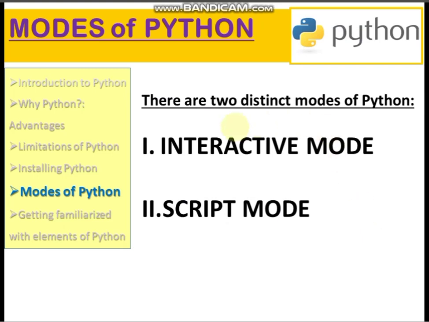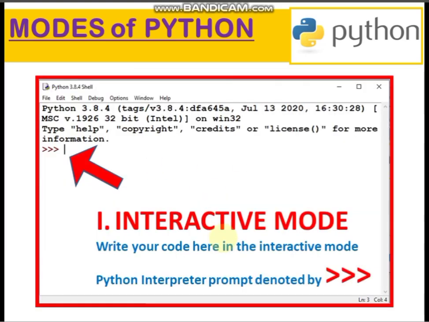Now let us learn what the different modes of Python are. There are two distinct modes of Python: interactive mode and script mode. Interactive and script. Now let us see what these are. Once you get this Python shell, this is the prompt where you can start writing your Python code. This is your interactive mode. You can write simple codes here and execute them.